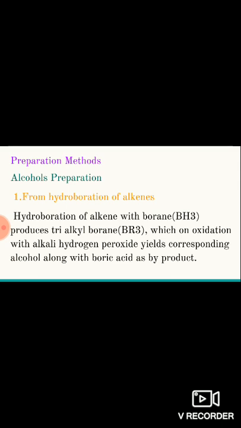Alcohols can be prepared by using different preparation methods. I want to discuss some of them in this video. The first method of preparing alcohols is the hydroboration method of alkenes. In order to carry out hydroboration of alkene, we have to treat the alkene with borane.